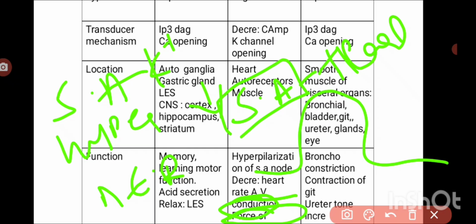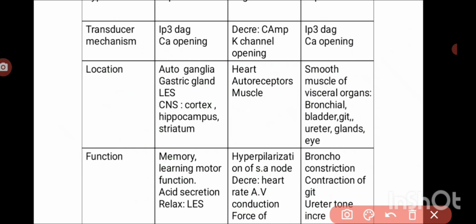So it decreases heart rate, AV conduction and force of contraction. Force of contraction we call inotropy, heart rate is chronotropy, and AV conduction velocity is dromotropy. So these are all negative effects: negative inotropic, negative chronotropic and negative dromotropic effects. All the effects on the heart are negative.